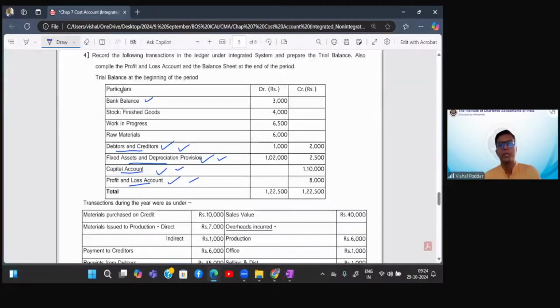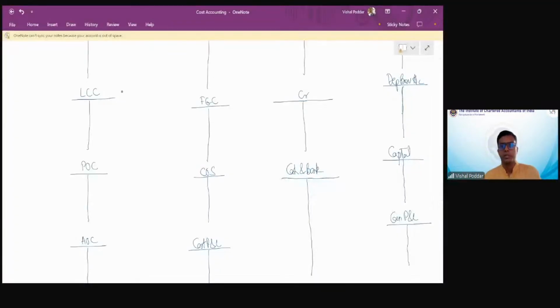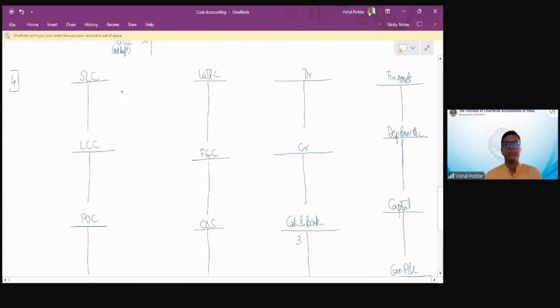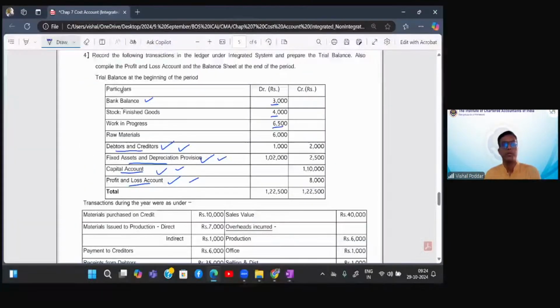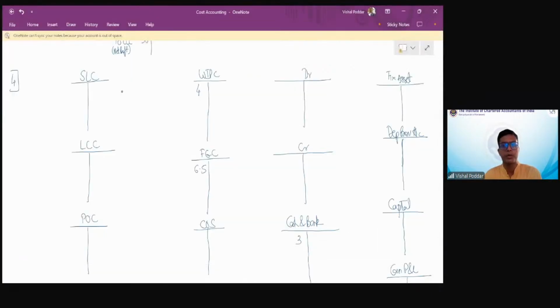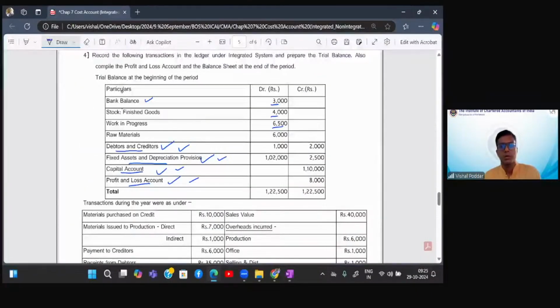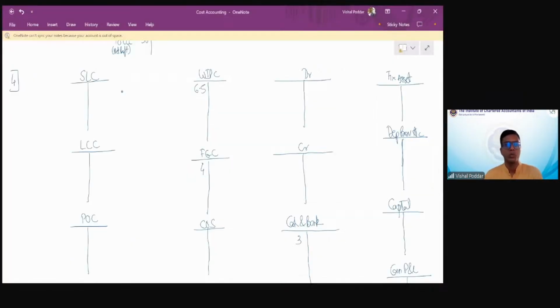So posting: 3, 4, 6.5. Sorry, finished goods is 4, raw material is 6.5. Debtor 1, creditor 2.